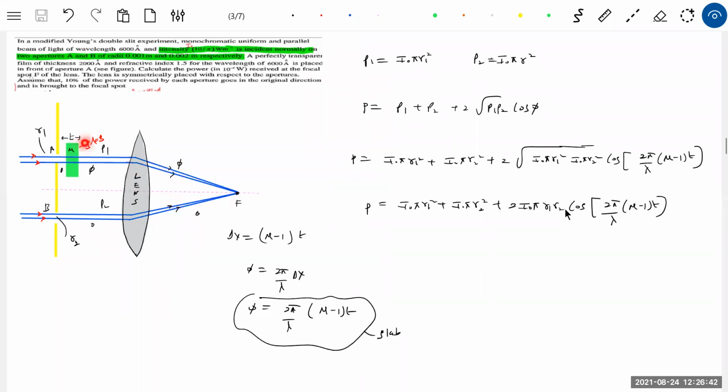But if you remove this slab, then you're going to put this as 0. There won't be a phase angle. What about the phase angle between them? Phase difference between them will be 0. If you bring in a slab, why this phase angle? Due to the slab here. If you remove the slab, then what is the duty of the lens? Only focusing. Lens does only focusing.